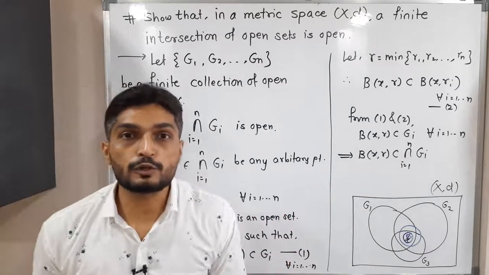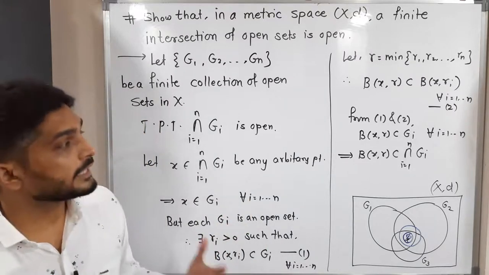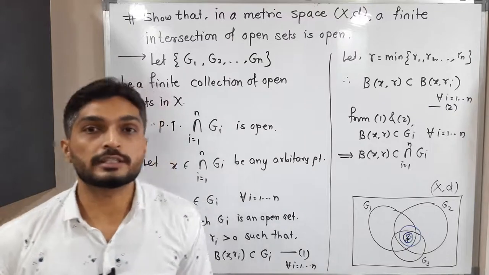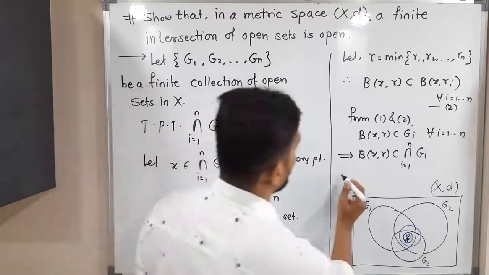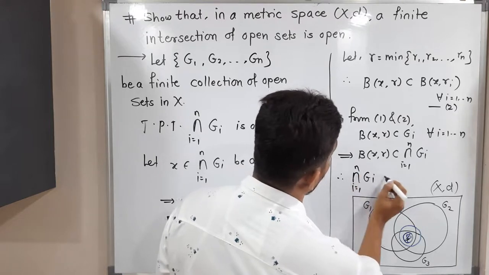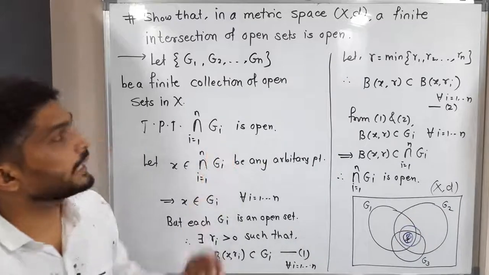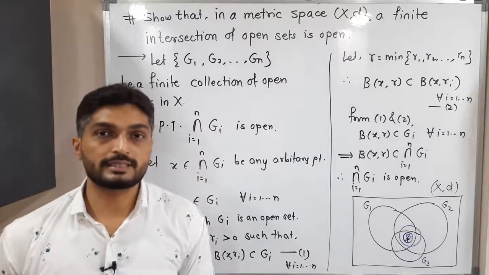That means the definition of open set is satisfied here, and since x was an arbitrary element, we can declare that the intersection of Gi is an open set. Hence the result. So we proved that any finite intersection of open sets is open.